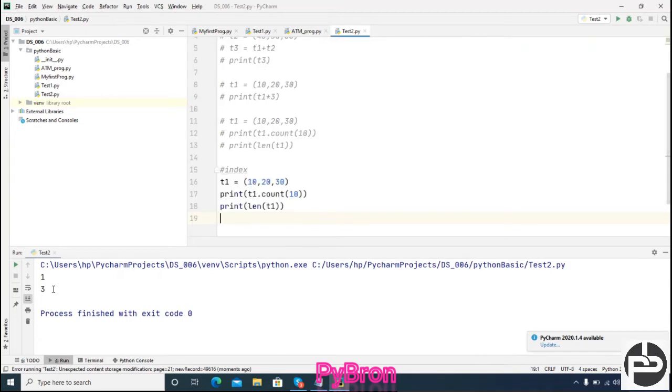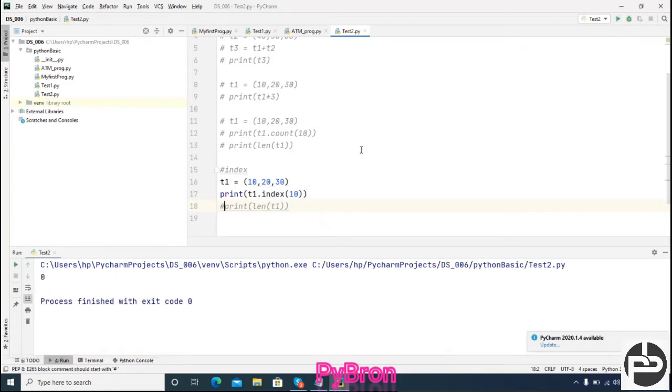Suppose I have this tuple 10, 20, 30, and you want to check the index of 10. You can check it using the index method. Where it is present? Can you see this, 0 index? Suppose I am passing 30 here. Can you see this, 2, right? Because 30 is at index 2. Okay, no worries.